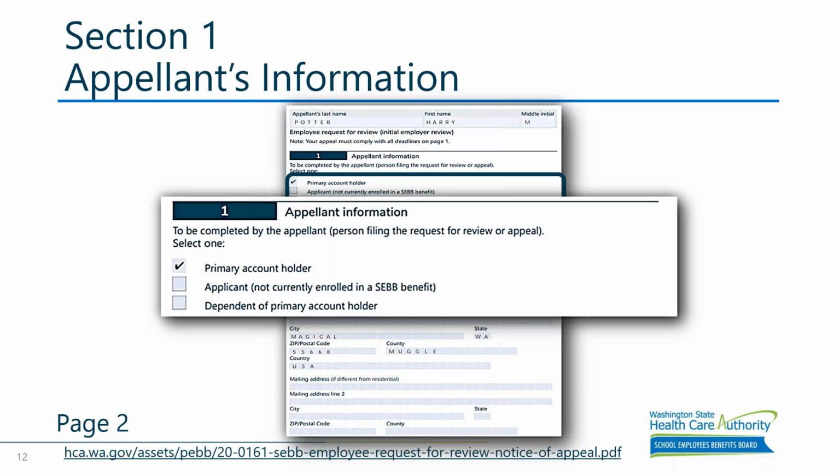A couple things to note here: a primary account holder is also known as a subscriber. An applicant who is not currently enrolled also includes someone who is determined to not be eligible, meaning they're not currently enrolled in benefits because they're not eligible. And a dependent of an employee is a spouse or a child. Please note the term appellant that we will use in this webinar is describing the person who filed the appeal.